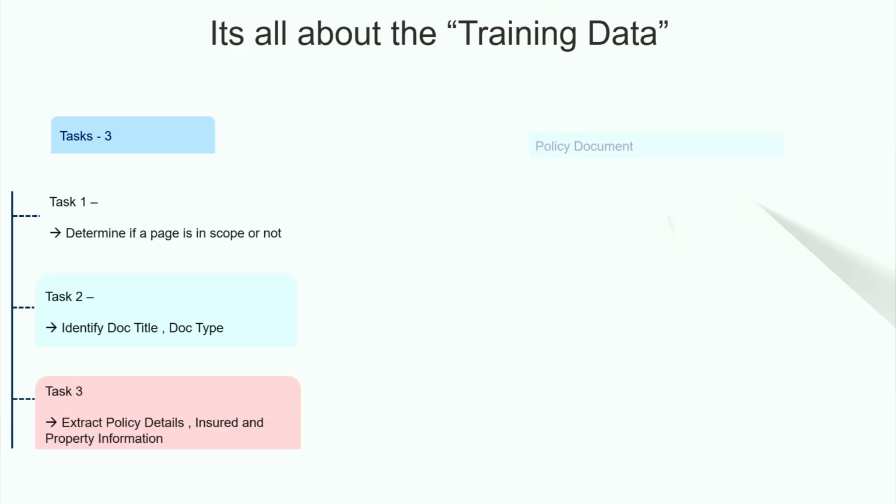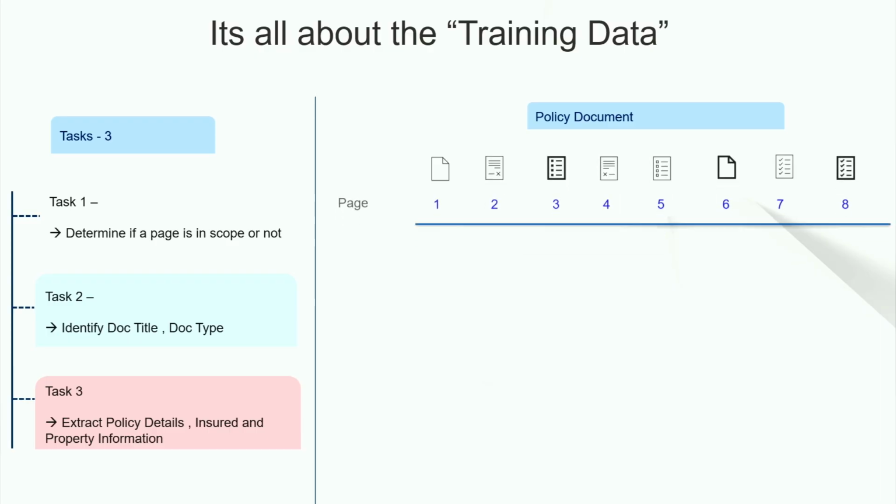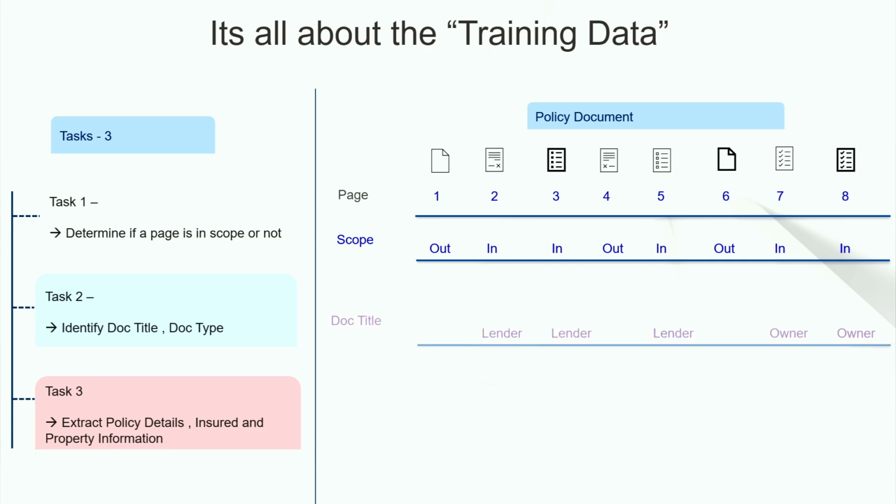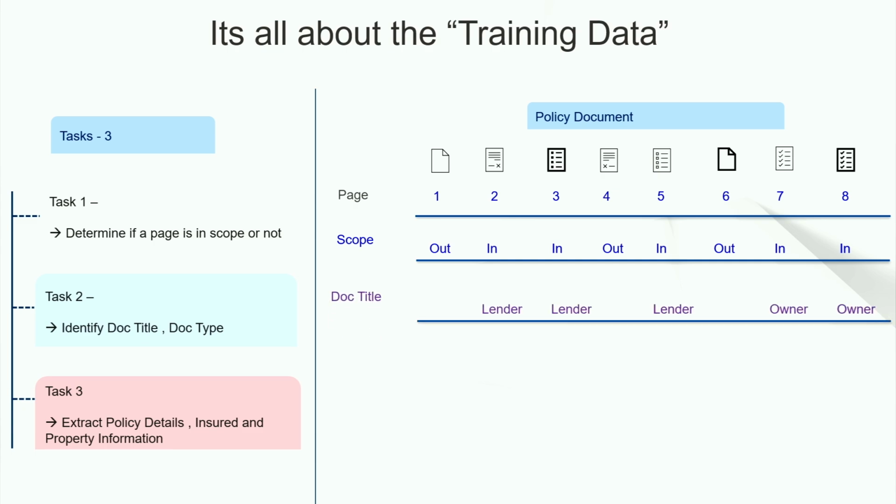Once we did this, let's just say we had a policy document come here, right? In this case, you have an 8-page document. Our first step was to label the document as scope and say if it's in or out, right? So that's our first label, and that would be our first prediction. Then a second prediction is, let's figure out what kind of title it is, right? Is it a lender policy or an owner policy?